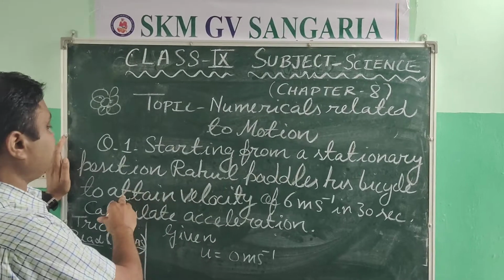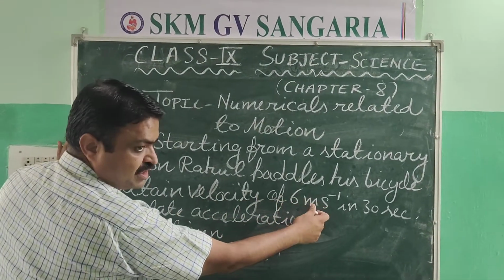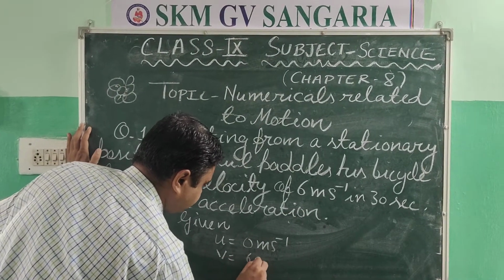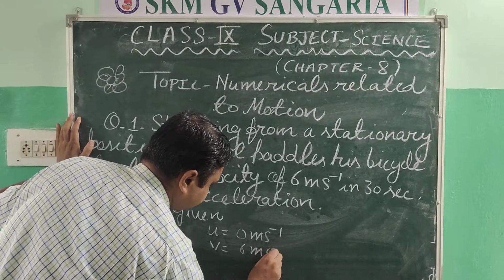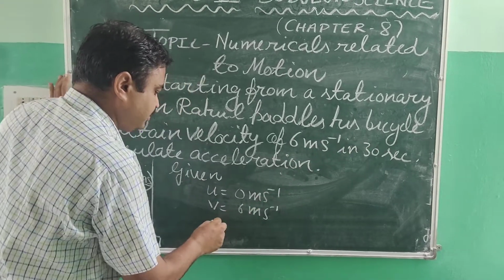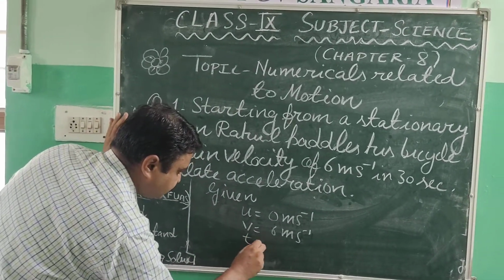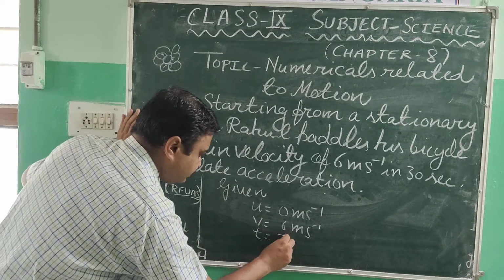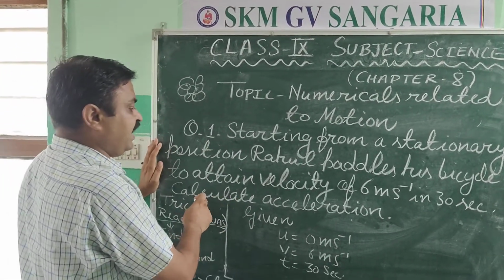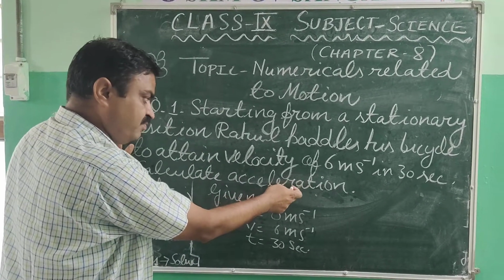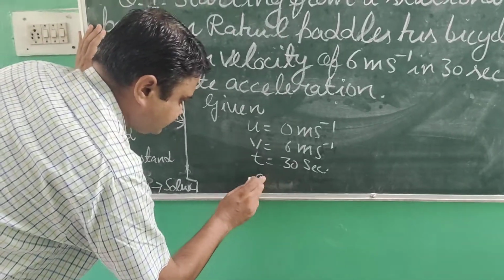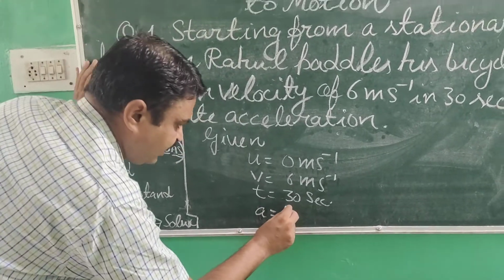Rahul pedals his bicycle to attain a velocity of 6 meters per second. Now, what is it? It is the final velocity. So V is here 6 meters per second. In 30 seconds. So the time duration is also given in this question, and it is 30 seconds. Calculate the acceleration. So what we will try to find out is the acceleration. Acceleration means the rate of change in velocity. So that we will try to find out.